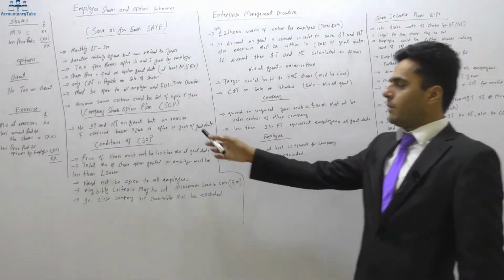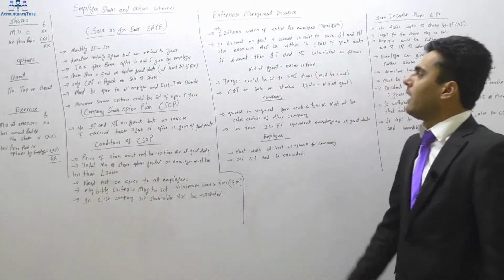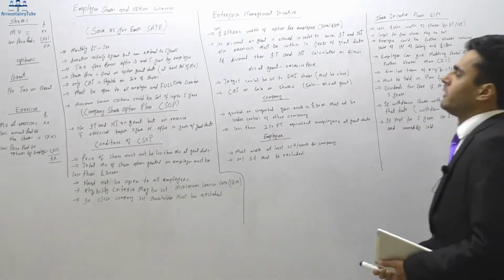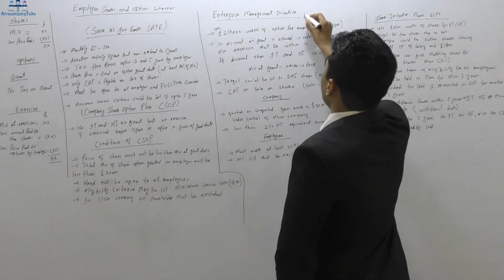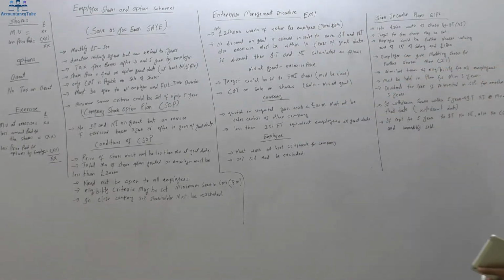And then the company share option plan, like the name says option, so it is an option scheme. Then the enterprise management incentive, or EMI, is also an option scheme. And the share incentive plan is not options, it is a share scheme. Only this share incentive plan is the share scheme.